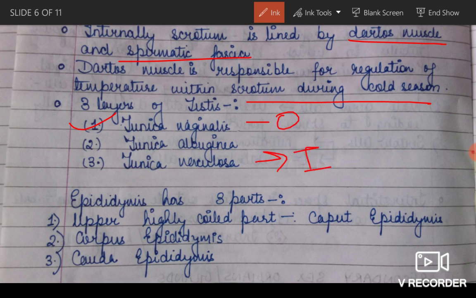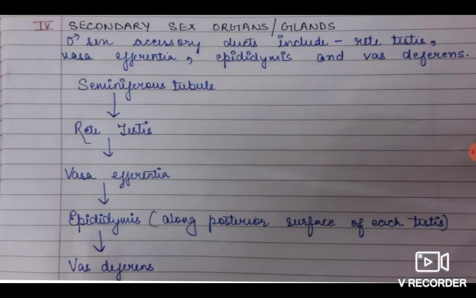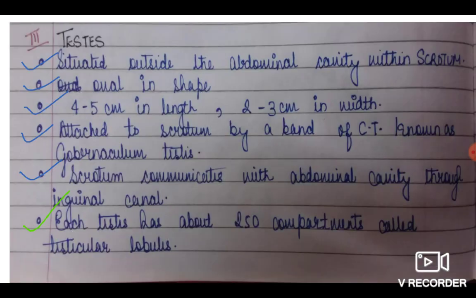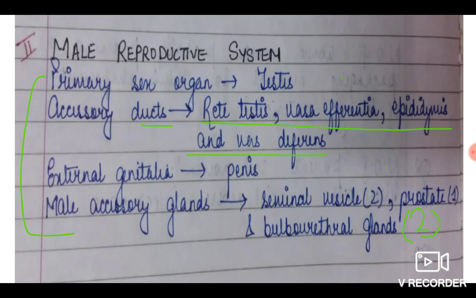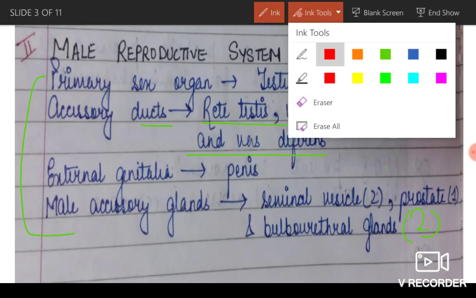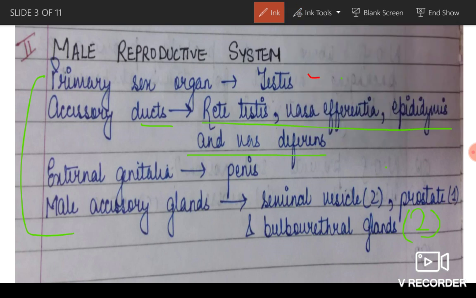I've told you till here. Okay, now first, testis was the primary sex organ. We have discussed about it.